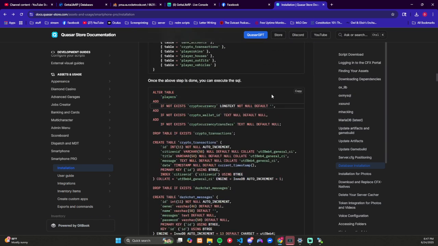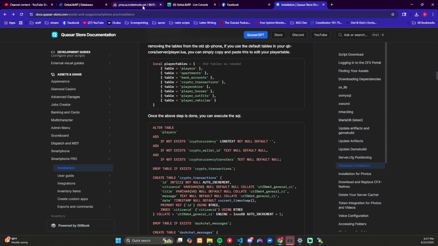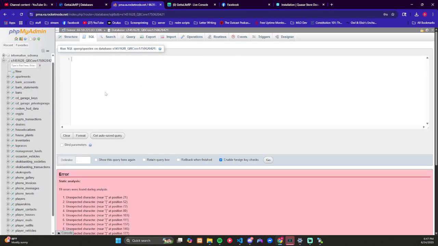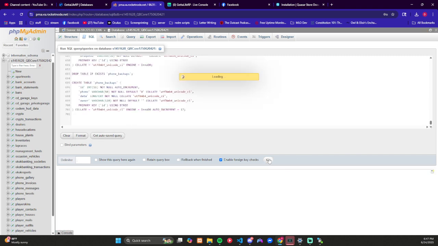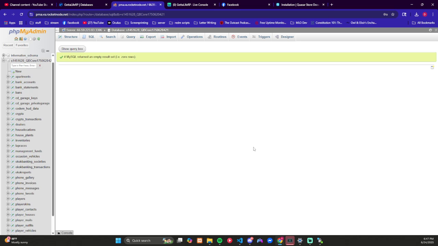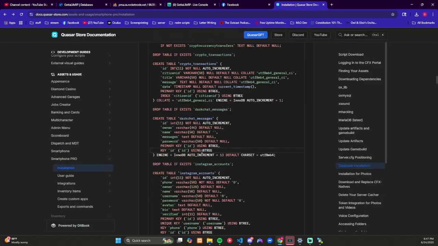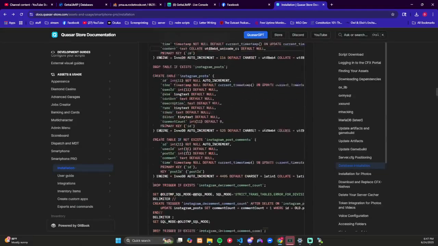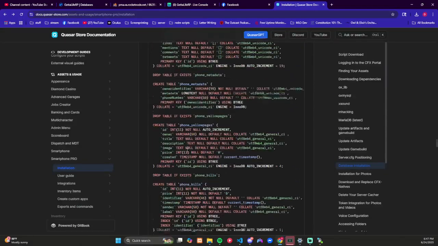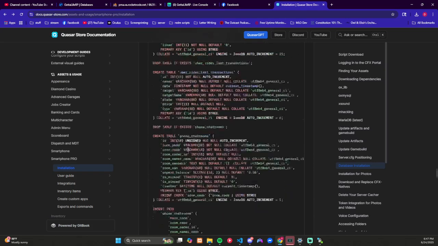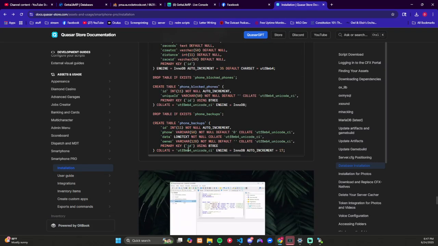Yeah, let's just do this. Copy. Clear. See if that one works. Alright, there we go. Alright, we've got that one in. Tables are already there, so we shouldn't have any problems there.